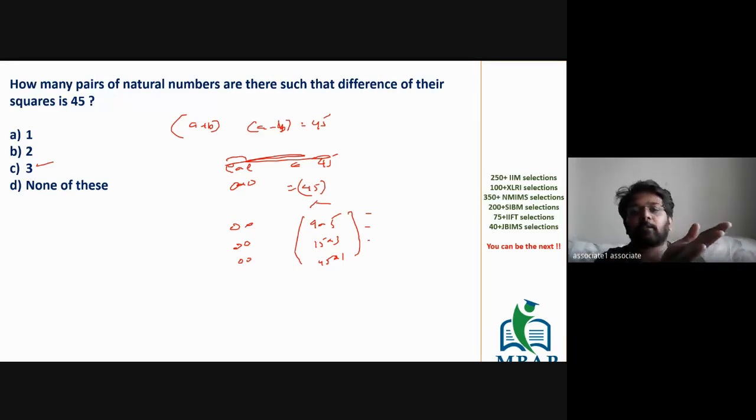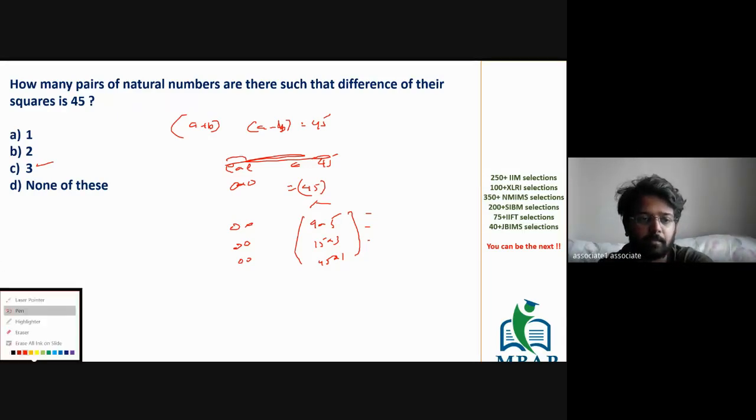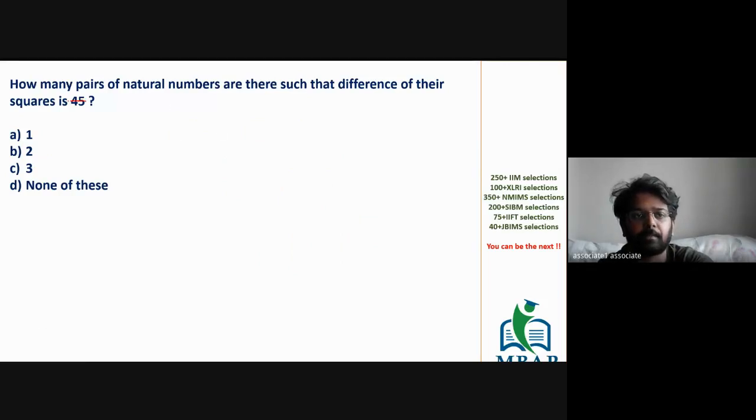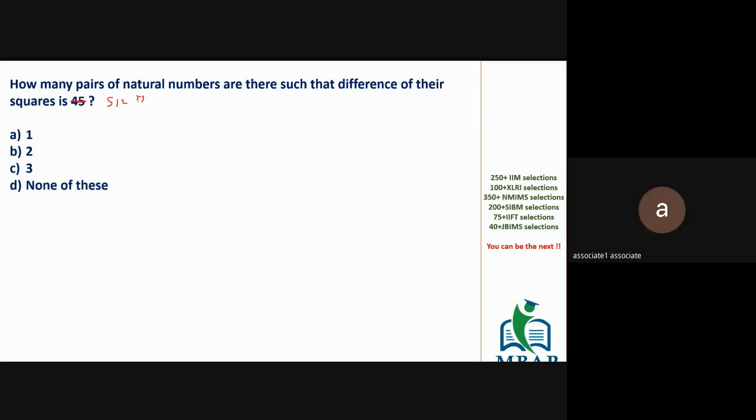Unlike the previous steps, we actually found out the value of A and B. That was not required. In 2 steps, you can write down the value. Is this clear? So if I give you this question, solve this question. Instead of 45, the number is 5 and 2. In how many ways can you rewrite 5 and 2 as a difference of 2 perfect squares? Come on. Now you can solve it quickly.